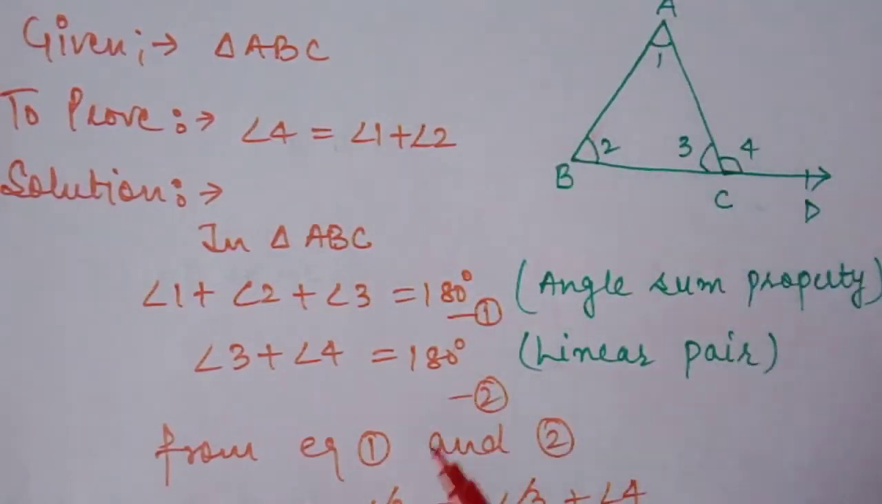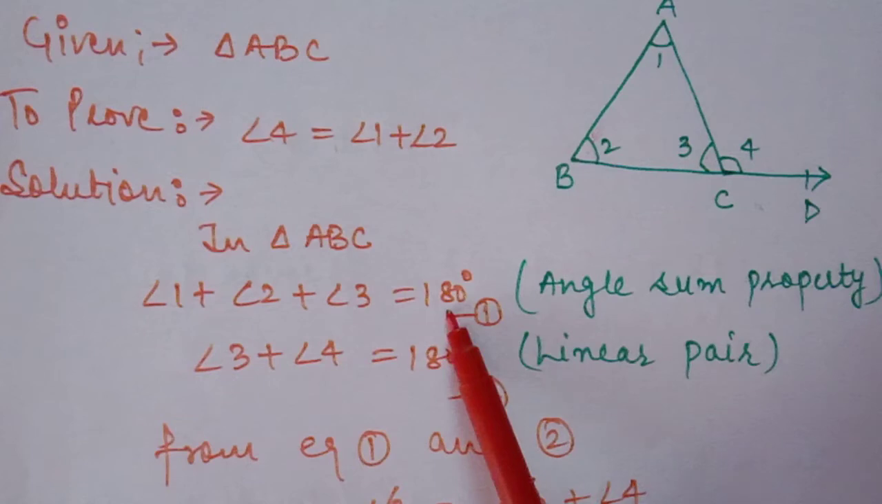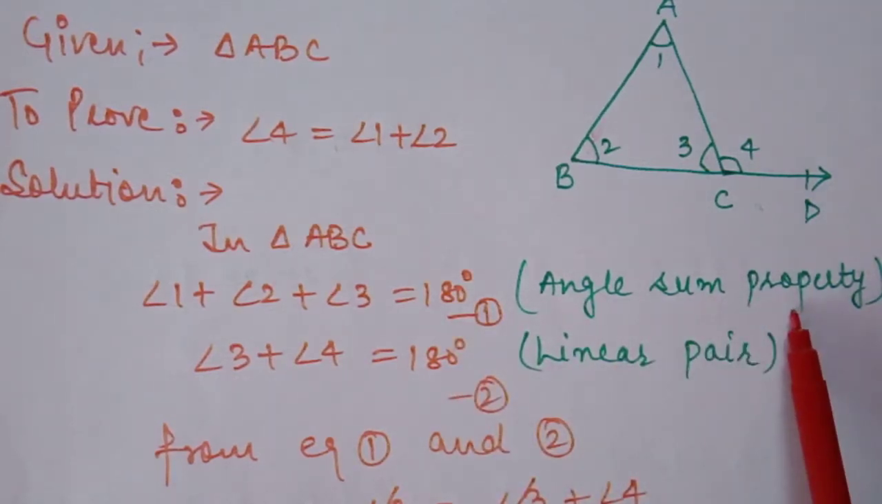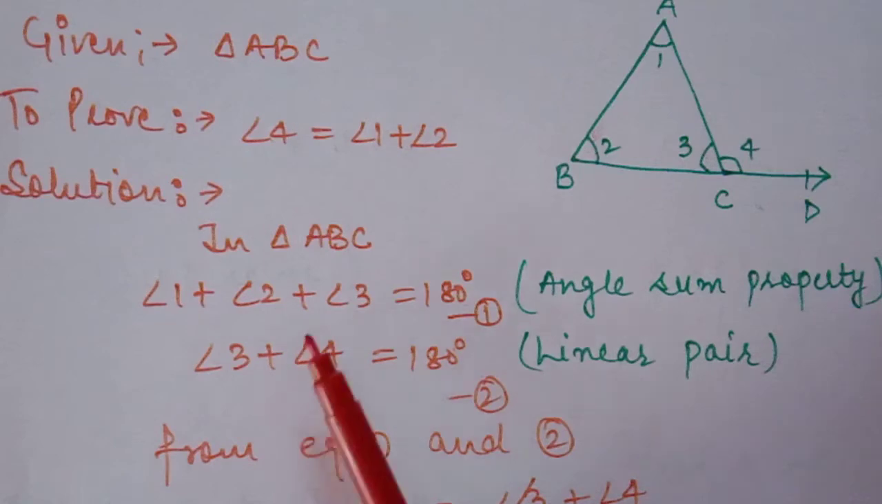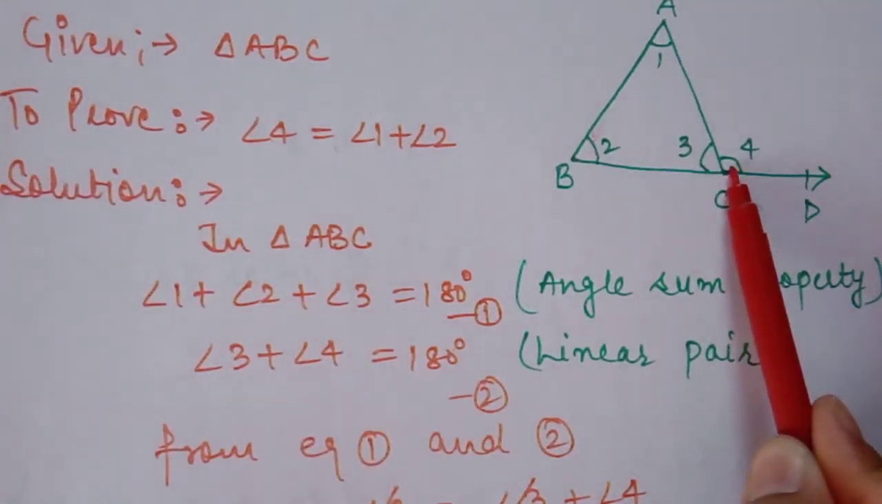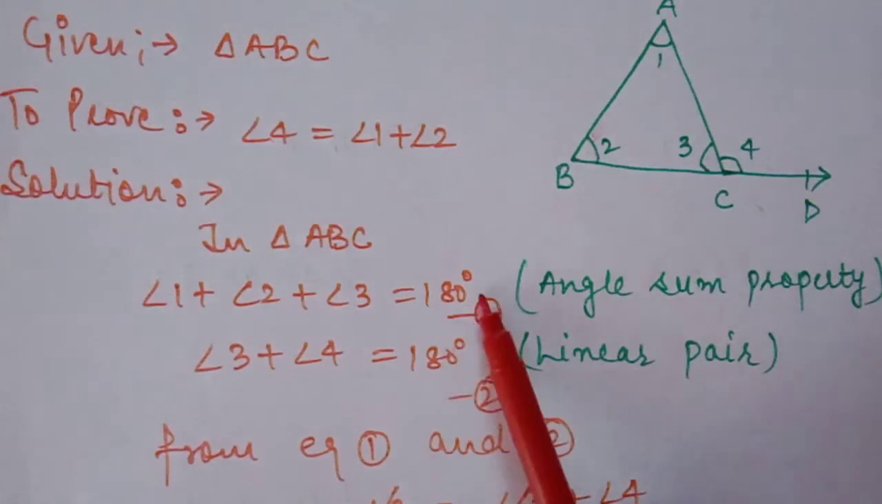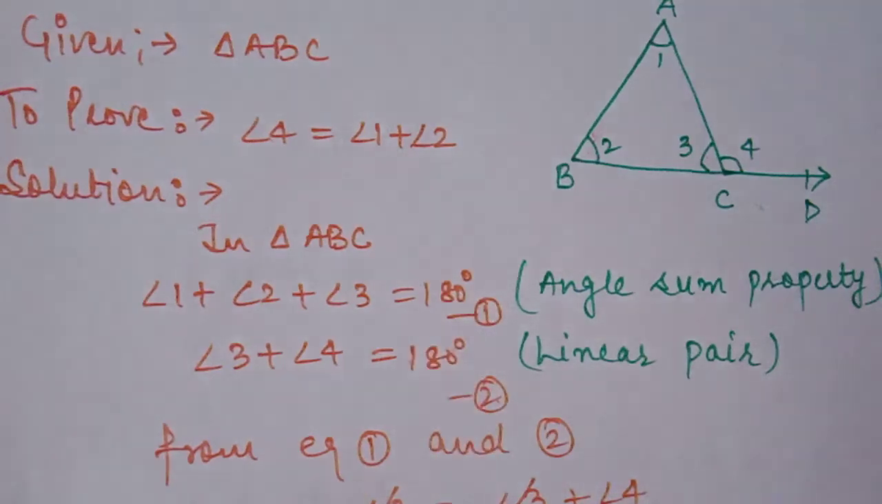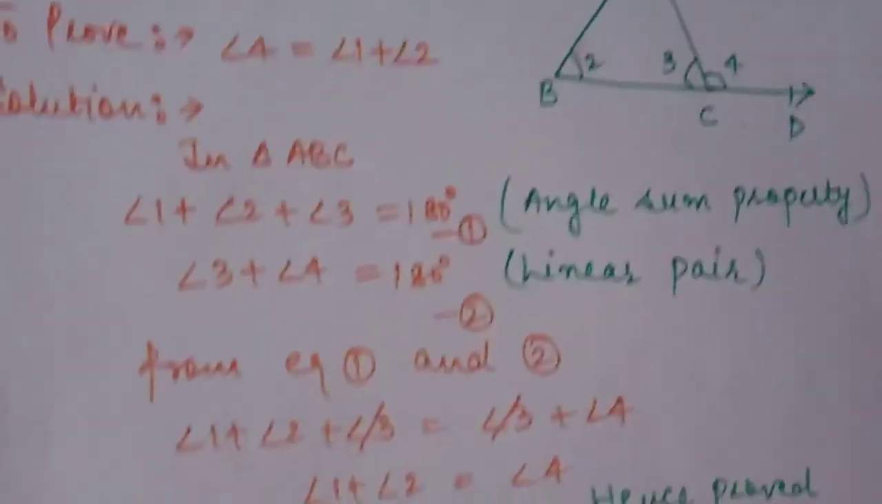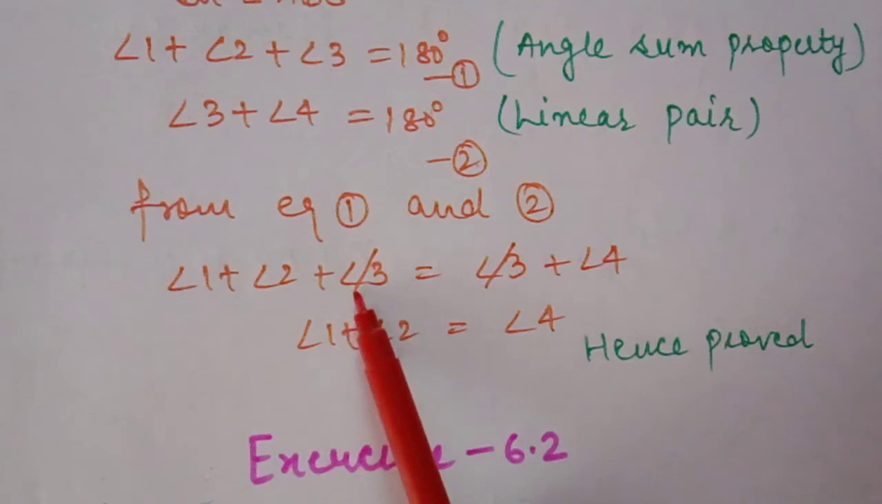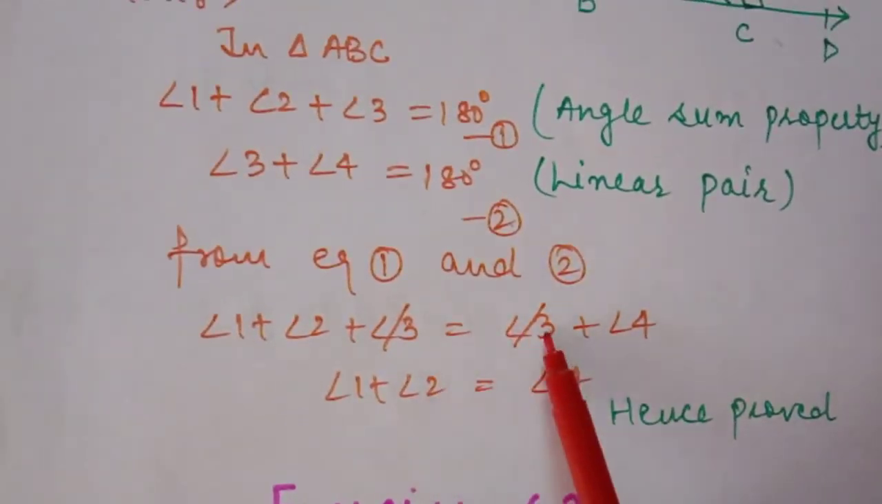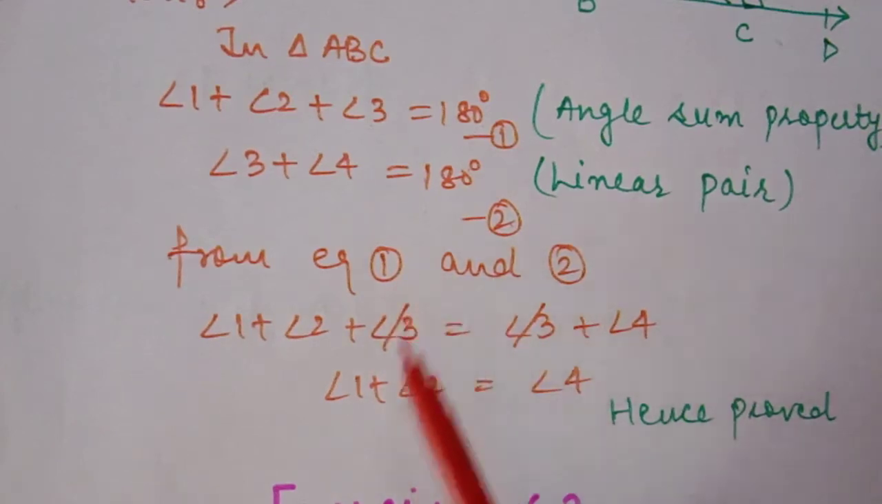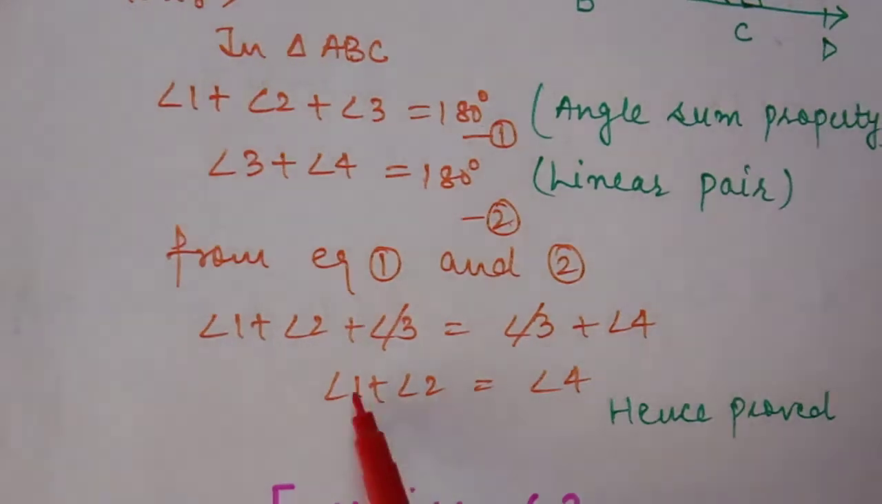In this triangle, we know very well that 1 plus 2 plus 3 is equal to 180 degrees, angle sum property, our previous theorem. So we also know that 3 plus 4 is 180 degrees because of linear pair. From equations 1 and 2, both equations are equal to the same thing, they both are equal to 180 degrees. So they are equal to each other also. So 1 plus 2 plus 3 is equal to 3 plus 4. 3 will cancel out from both sides because it is present with the same sign. So we get our result, 1 plus 2 is equal to 4.